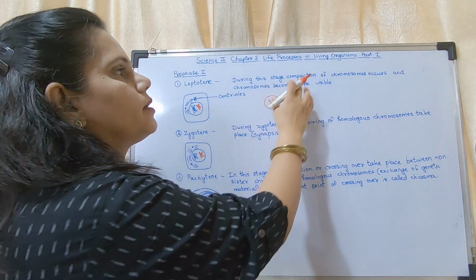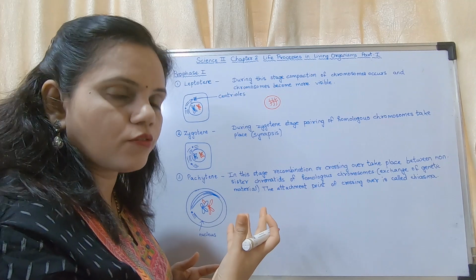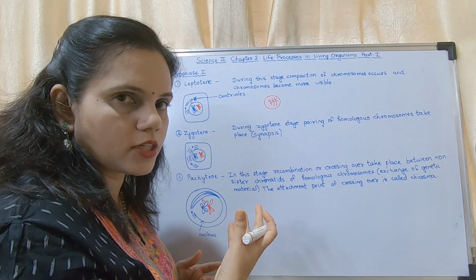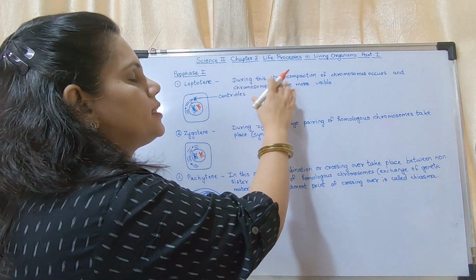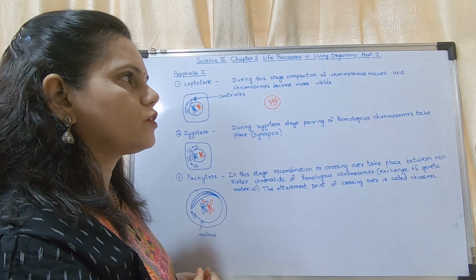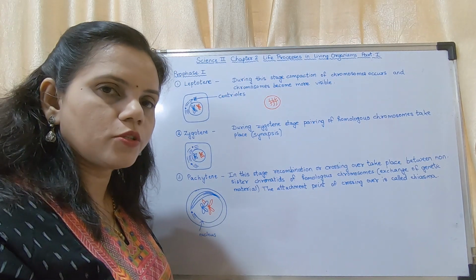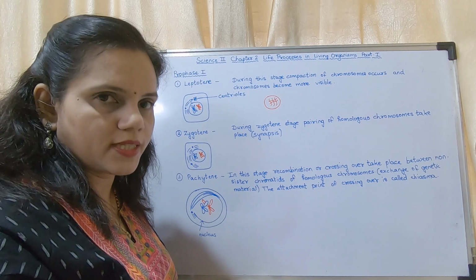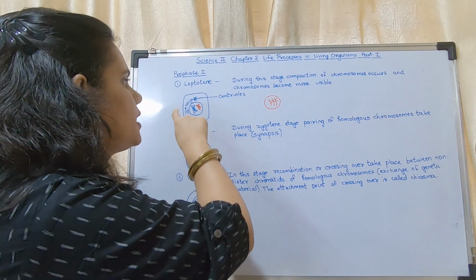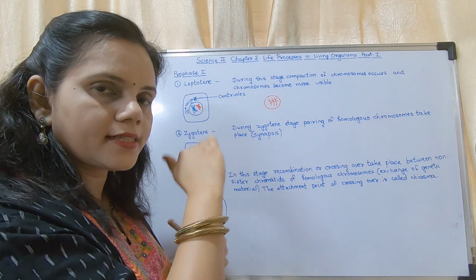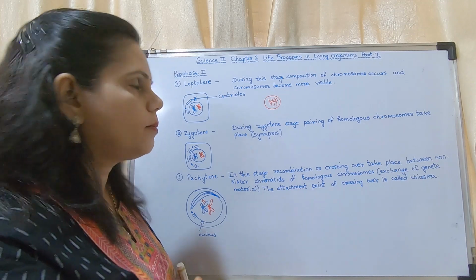These threads compact, they condense to form chromosomes. That is what they want to say. The centrioles start replicating, dividing, and they start moving towards the poles.